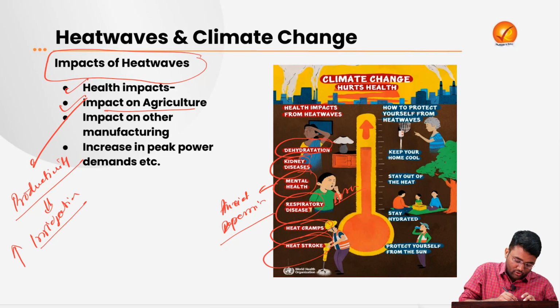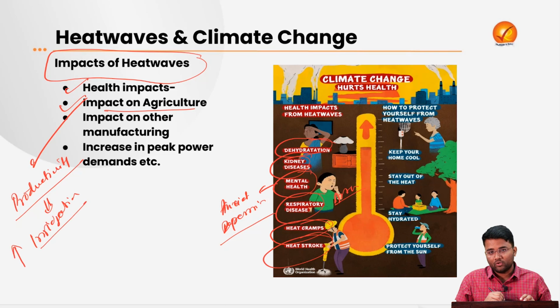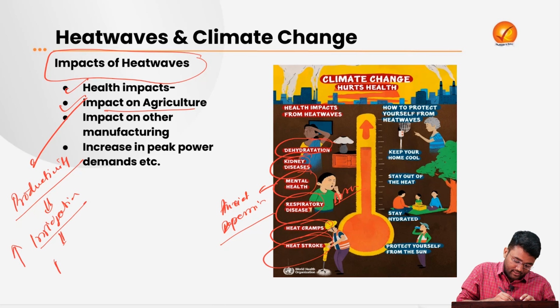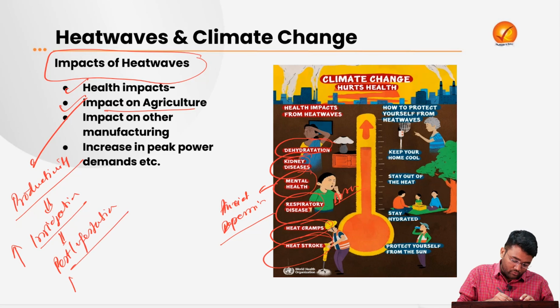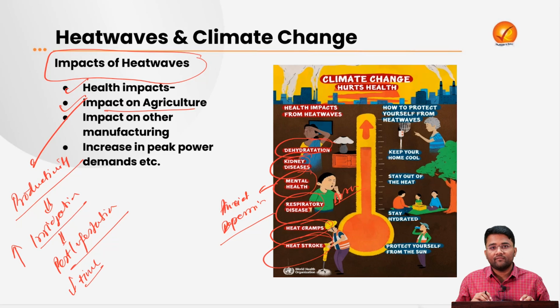That increases the cost for the farmers for that particular crop. Then there are cases of pest infestation happening to the crops due to the impact of heat waves. Apart from this, it also reduces the time that a farmer can give to his farm, and so ultimately it reduces the productivity of our crops.